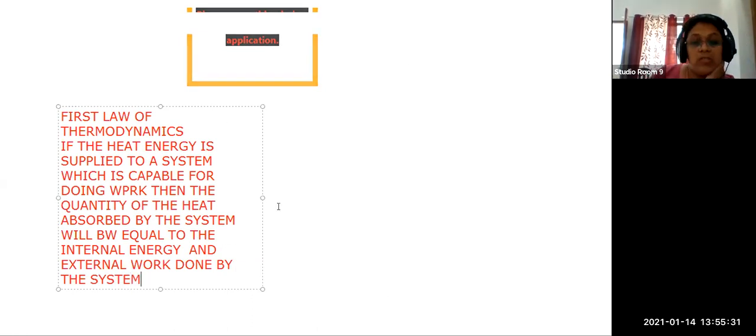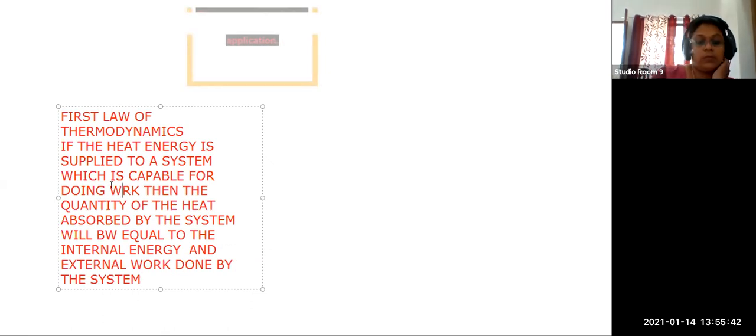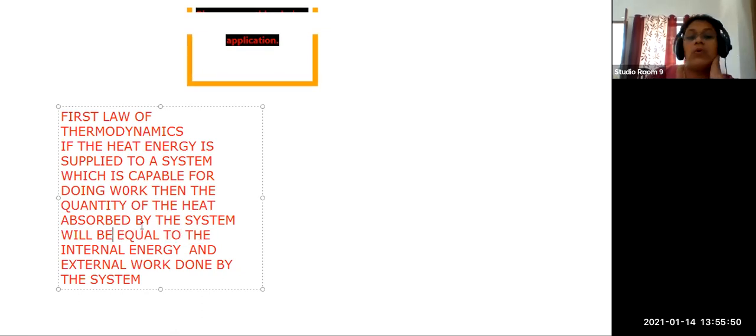If heat energy is supplied to a system which is capable of doing some work, then the quantity of heat absorbed by the system will be equal to the internal energy and the external work done by the system.